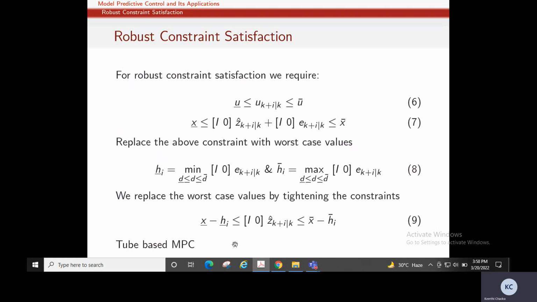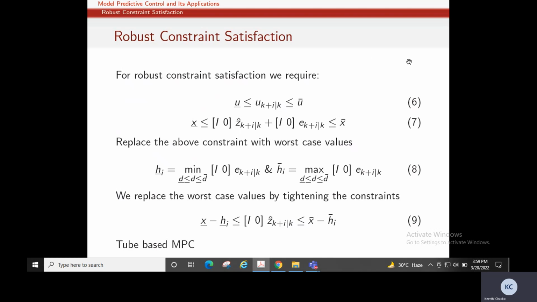This worst case value can be written in terms of tightening the constraint, like x lower bound is tightened by so much factor, and x upper bound is tightened by so much factor. So our nominal state should lie within the tightened state.